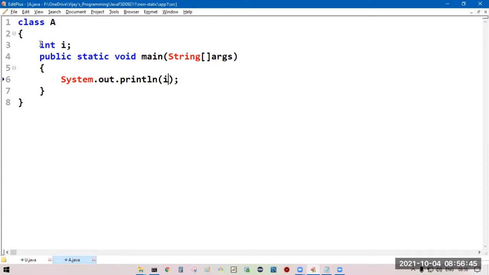But not the non-static members. Int i is a non-static member, a non-static variable.